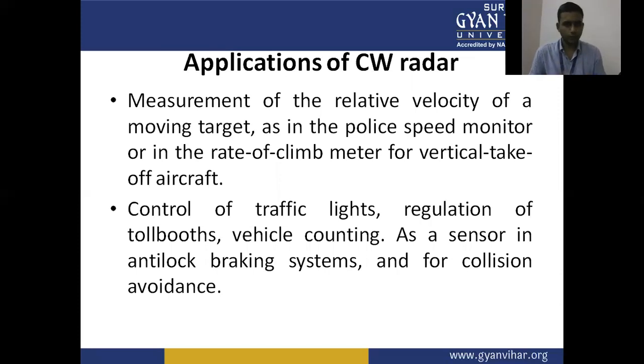So the CW radar is generally used in police speed monitoring, and they are able to catch the fastest vehicles. They are able to control the speed of the vehicle, or in the rate of climb meter for vertical takeoff aircraft. Another application we have discussed is the control of traffic lights, regulation of toll booths and vehicle counting at toll booths, and it is used for anti-braking systems to avoid collisions in vehicles.